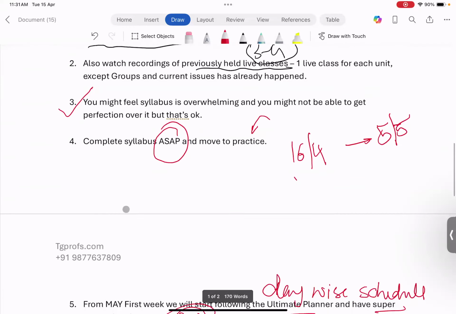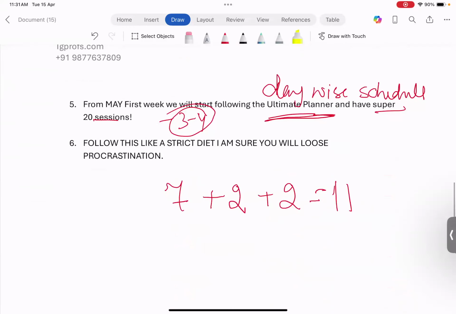And you have to honestly follow this plan like a strict diet. This is like the last train which is leaving for your quarter of June. It's like a strict diet which will help you lose not weight but procrastination, which has a huge weight on you. Usually we mess up things, we leave them until the end because we procrastinate. I don't want you to do that, of course. So you are supposed to be very focused in your syllabus covering. Complete it ASAP, move to the practice ASAP, follow the schedule.